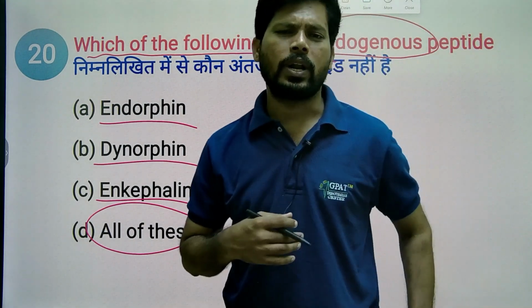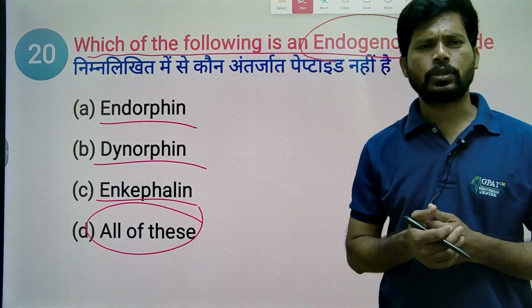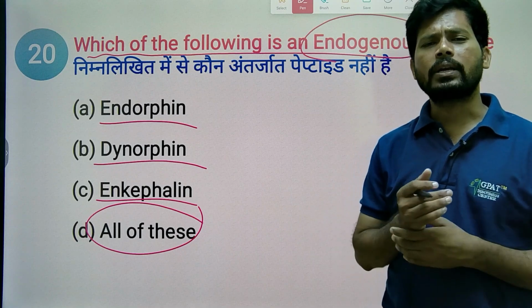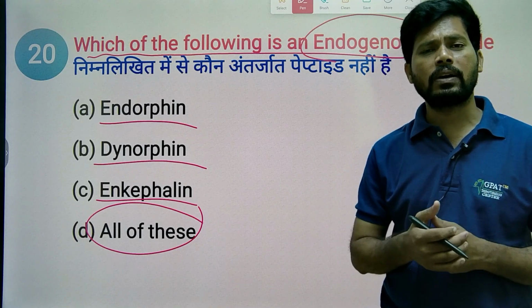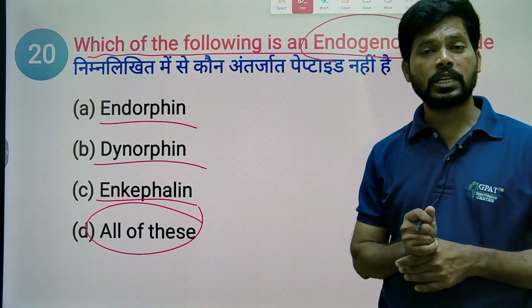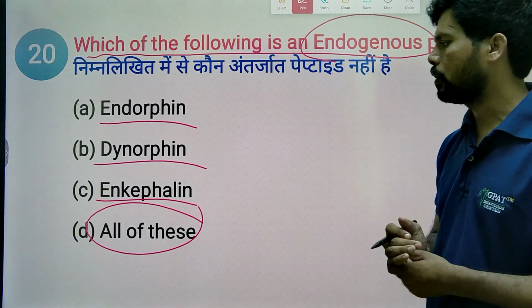For example, now I am taking the class in a standing position. If I continuously take the class standing, I will get tired and fatigued, and I will get pain. But after some rest, I will get relaxed because of some morphine-like substances present in the body. They cause pain relief: endorphin, dynorphin, and enkephalin.